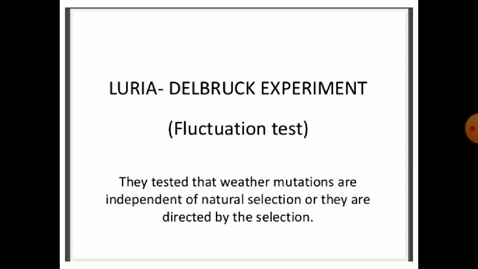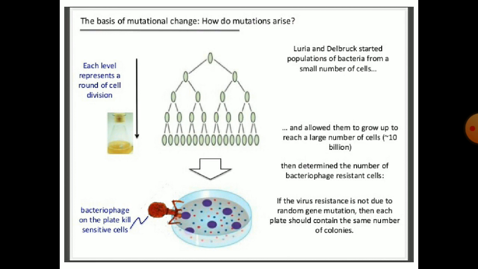Next is the Luria-Delbruck experiment, also called the fluctuation test. They tested whether mutations are independent of natural selection, or whether they are directed by the selection, the basis of the mutational changes. How do mutations arise? So Luria and Delbruck started populations of bacteria from a small number of cells and allowed them to grow up to reach a large number of cells, approximately 10 billion.